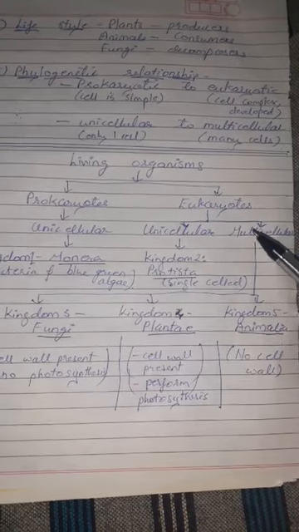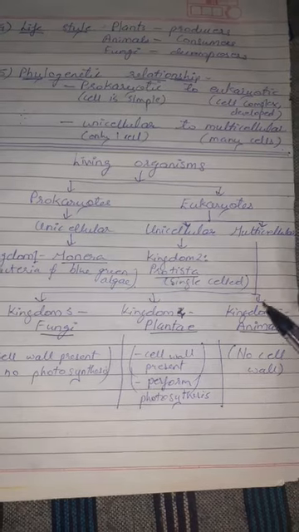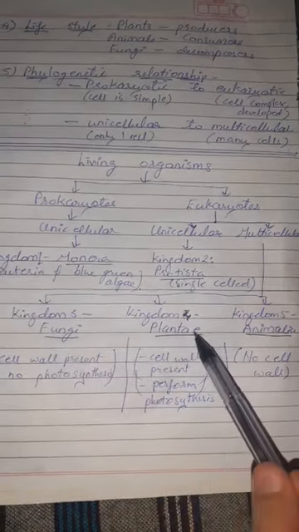Next, eukaryotic multicellular. Under eukaryotic multicellular, there are 3 kingdoms: kingdom fungi, kingdom plantae, and kingdom animalia.